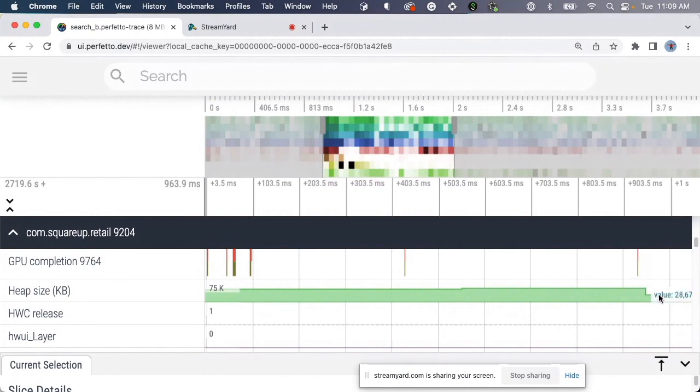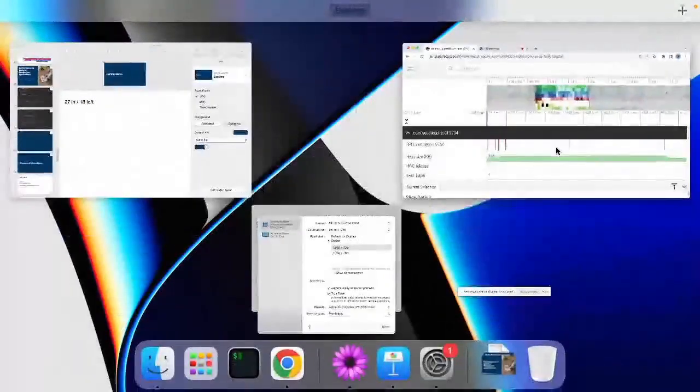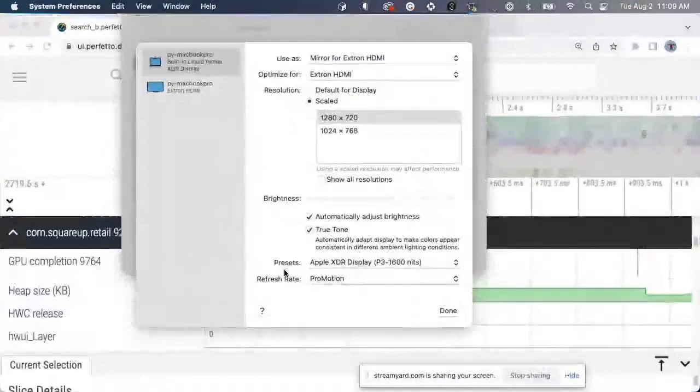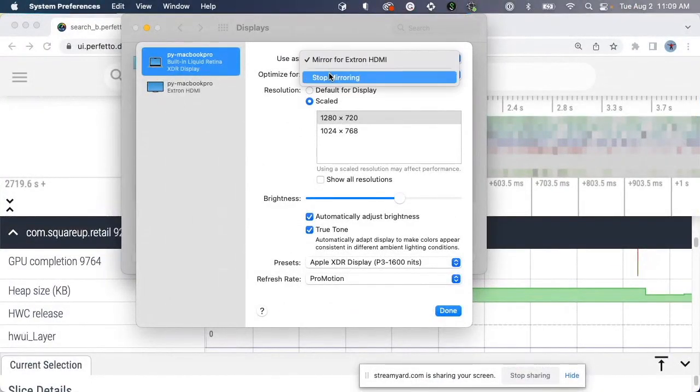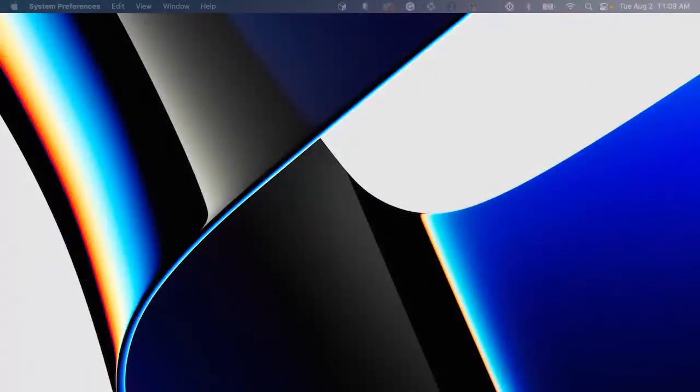I'm going to switch back to this, because we don't have much time left. But basically, this was a short intro to Perfetto, and I hope you use it because it's really cool. And I'm going to go back to this, and we have about 5 minutes left, right? All right.